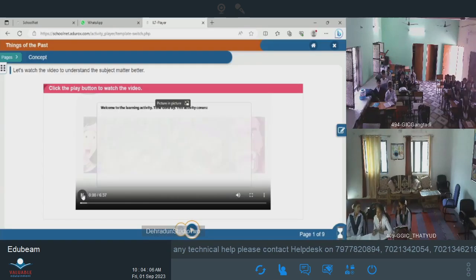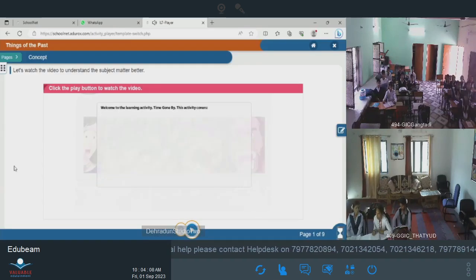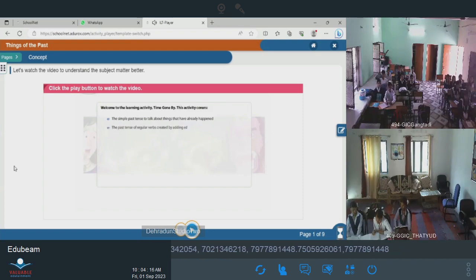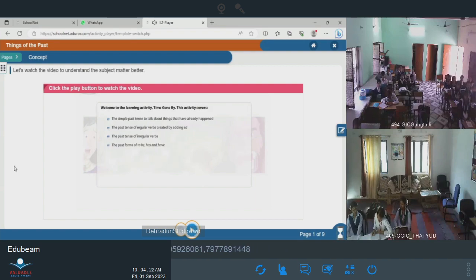Welcome to the learning activity Time Gone By. This activity covers the simple past tense to talk about things that have already happened, the past tense of regular verbs created by adding ed, the past tense of irregular verbs, the past forms of to be, has and have, prepositions of time, in, on and at with the past forms of verbs.